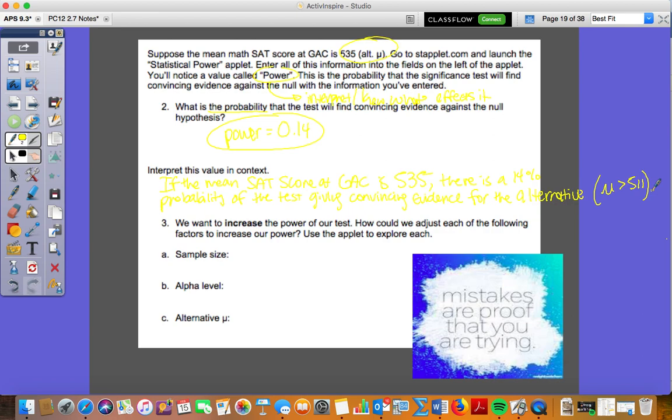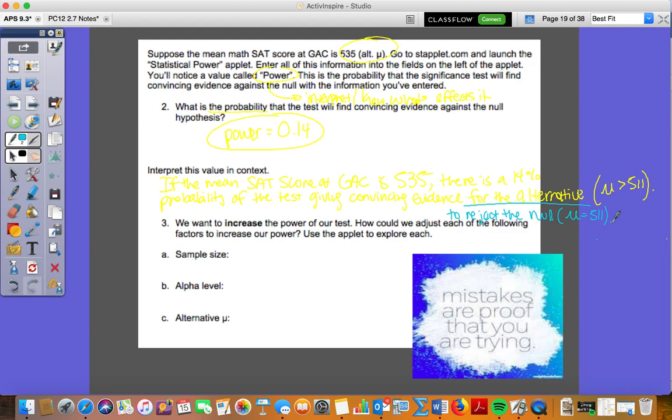You could also, just a heads up, say probability of a test giving convincing evidence, and you know this based off of what we said. For the alternative, we could also say convincing evidence to reject the null, which is that our true mu is equal to 511, which means if we reject the null, then we accept the alternative because we have convincing evidence.